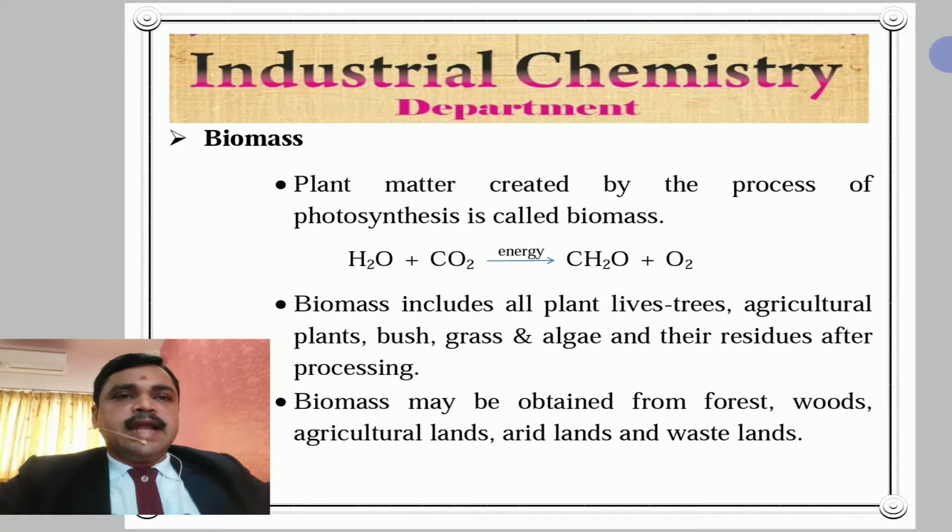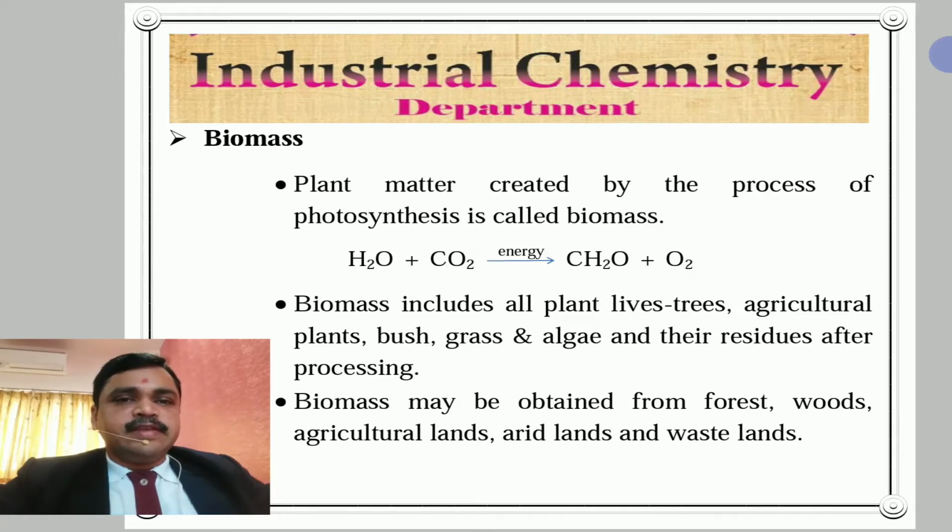Plant matter created by the process of photosynthesis is called biomass. We are well known about the photosynthesis process. Green trees are the main producer of biomass.